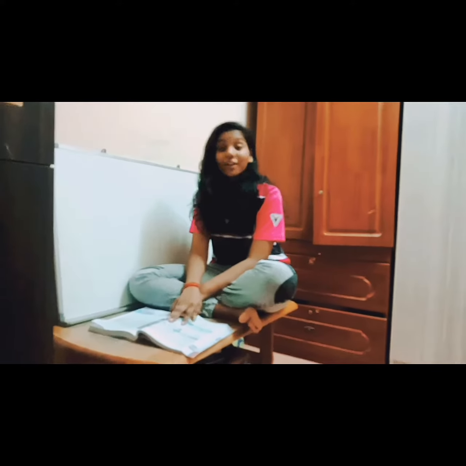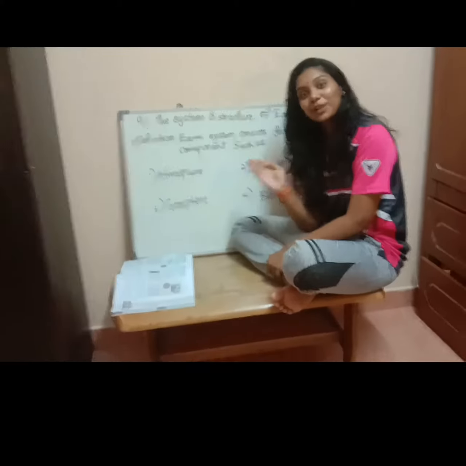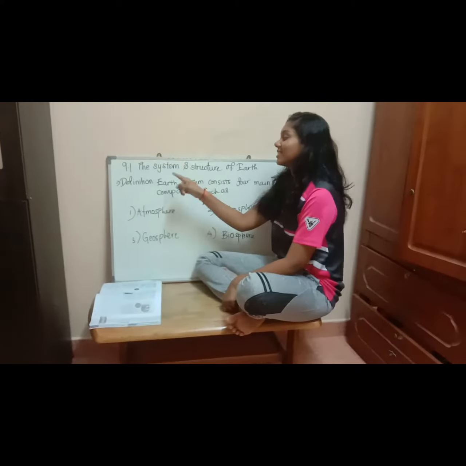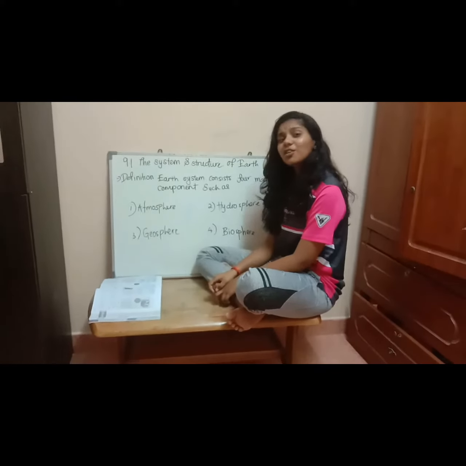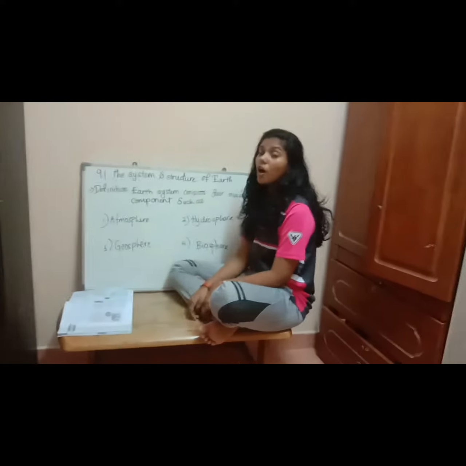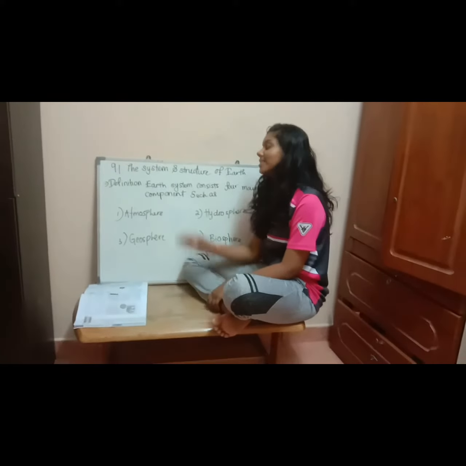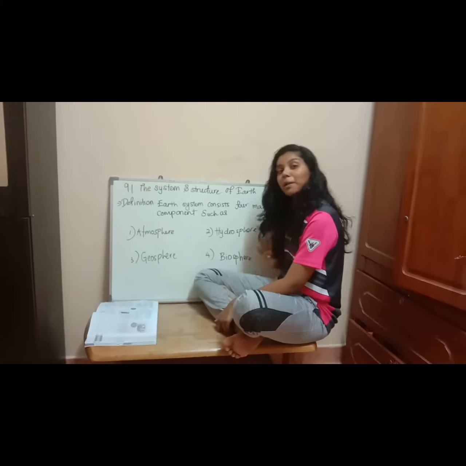Here today I'm going to explain about Chapter 9 Earth. Now we are going to see 9.1 the system and structures of Earth. First, the definition of Earth: the Earth system consists of 4 main components, such as atmosphere, geosphere, hydrosphere and biosphere.